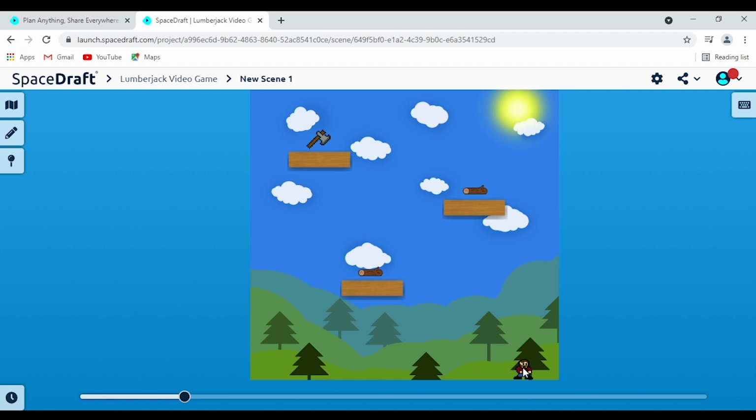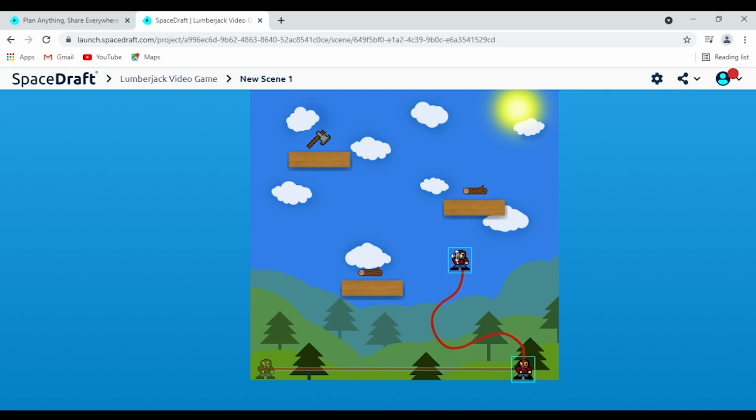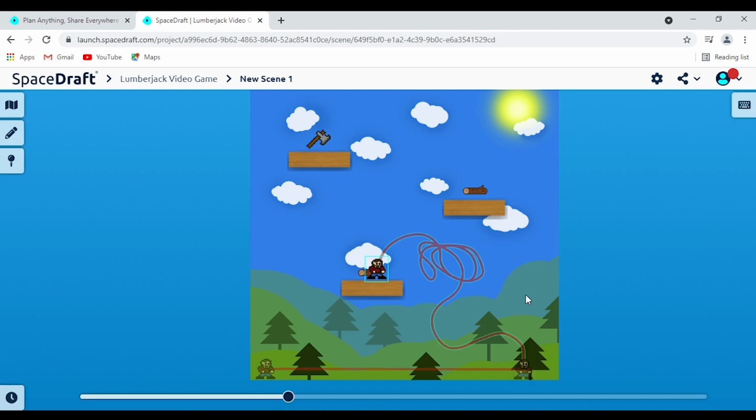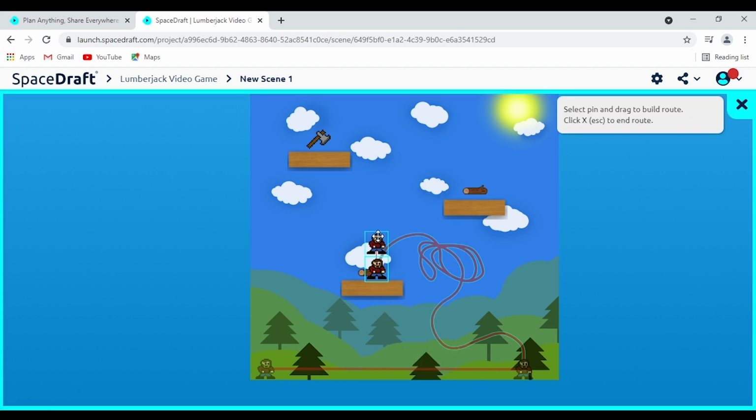If we don't really want it to be a straight line path, right click on it again and go draw path instead. So now it's not needing to be a straight path. It can be a curvy path and you can have it go any direction you want. It can land up there. So there's that. But maybe you want to do a bit more of a sort of complex route that has a lot of sort of stages to it. So right click again. Let's go add route this time. So what this lets us do, it's slightly different. We can draw in multiple different directions and add in any kind of weird, crazy path we want. I don't know how he's defying the laws of physics jumping like this, but for the sake of this example here, that's the different ways that you can use it: as a straight line path, a curvy path, or a more sort of complex route that has multiple destinations or directions in that regard.